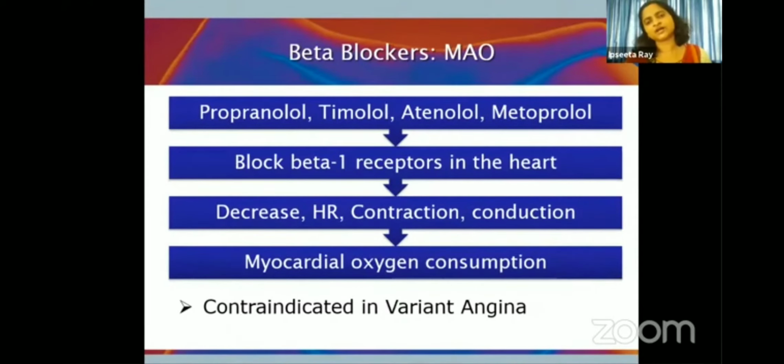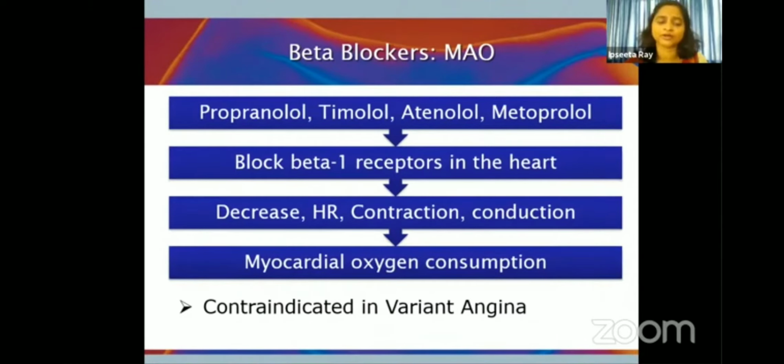Coming to the third class of drugs, the beta blockers. So remember, in angina, beta blockers mainly have the hemodynamic benefits. They will block the beta 1 receptors which are present in the heart, and we know that beta 1 receptors basically mediate increase in heart rate, force of contraction and velocity of conduction. Initially we had discussed that oxygen demand is determined by the heart rate and contractility. Since these drugs reduce heart rate and contractility, they will reduce the oxygen demand. So they are mainly useful for prophylaxis of angina.